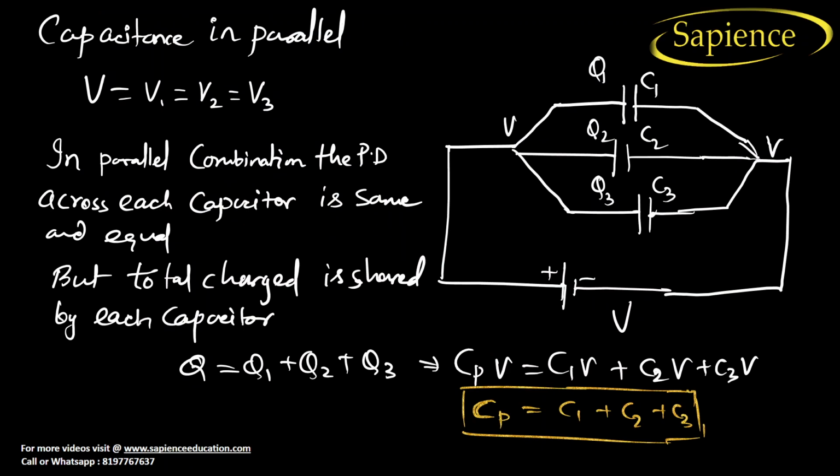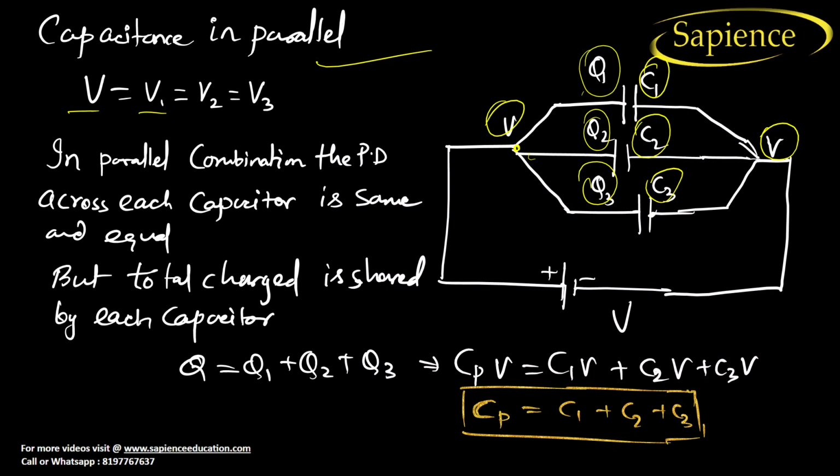Now let us go for parallel capacitors. See capacitance in a parallel plate capacitor. See here, this is your voltage, this is your voltage. So voltage will be the same for each and every capacitor, because we know that in parallel the voltage will remain the same. But what gets distributed, charge or current? So here charge is distributed, capacitors are different, right? Now we know that voltage V is equal to V1 is equal to V2 is equal to V3.